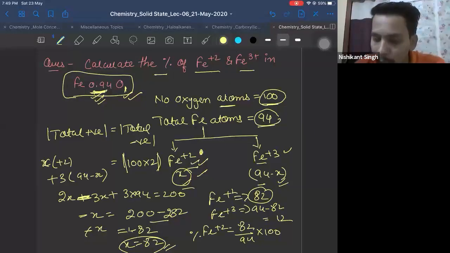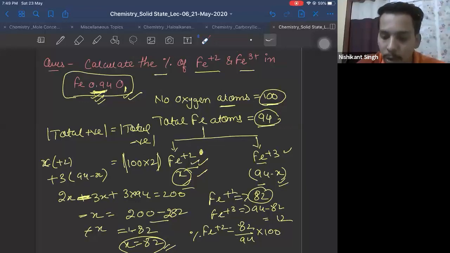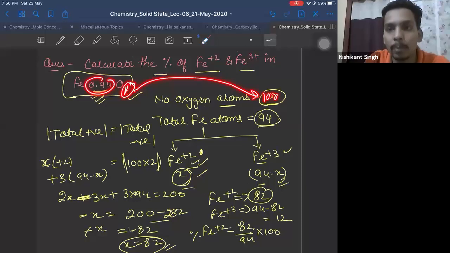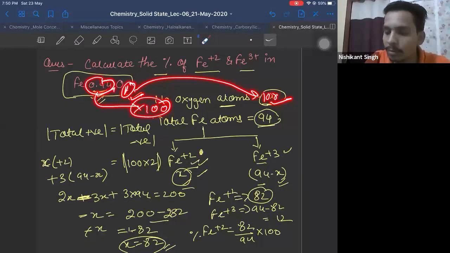Saksha, beta, what I have done here is, I have assumed my oxygen atoms to be 100. I can do with 1 also, but the calculations will be tougher. That's why I'm converting it into this. If I assume this as 1 and multiply by 100, oxygen atoms are 100. Iron atoms were 0.94 when oxygen was 1. If oxygen is 100, then this should also be multiplied by 100. So iron atoms will become 94.